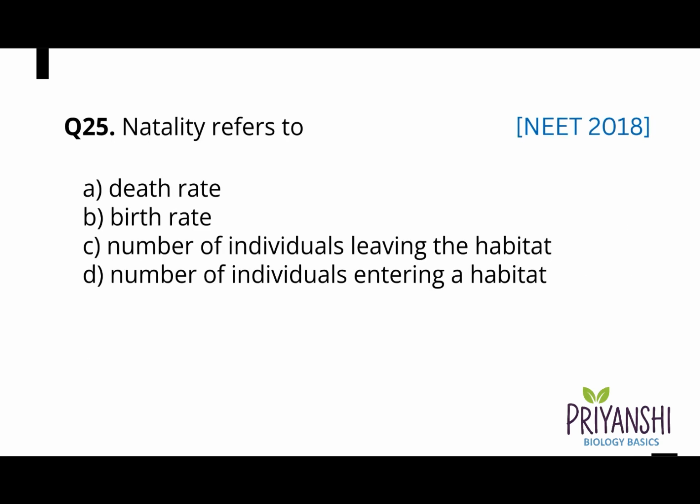Now the last question, question 25. Natality refers to A. Death rate, B. Birth rate, C. Number of individuals leaving the habitat, or D. Number of individuals entering a habitat. And the correct answer is option B, birth rate.